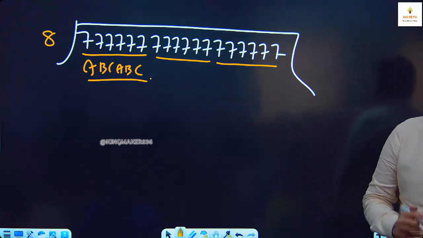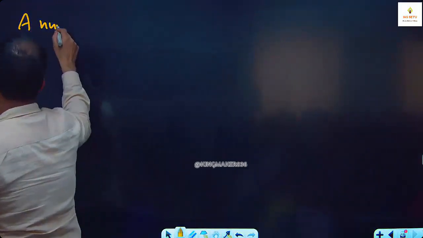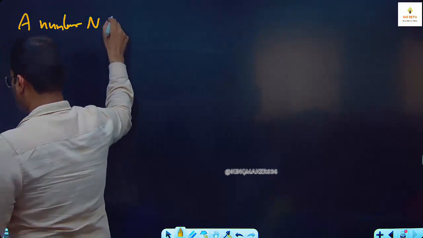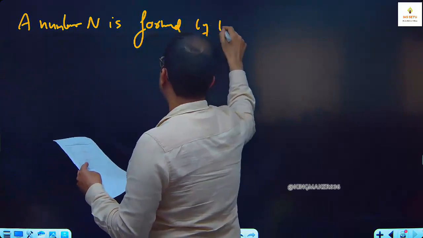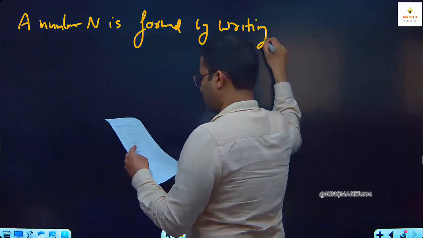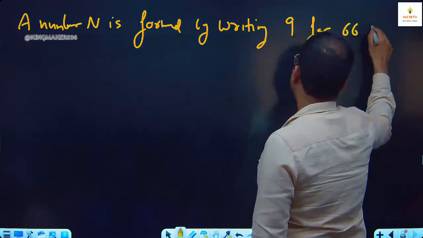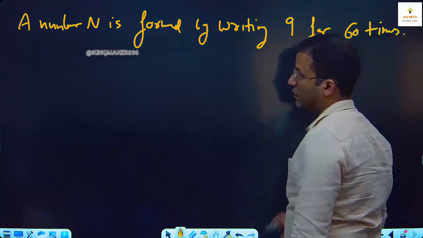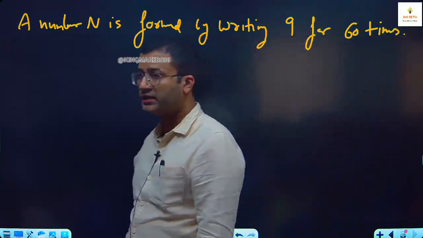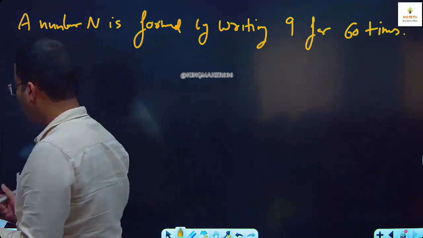I ask you some higher questions. I write on the board. A number n is formed by writing 9 for 60 times.